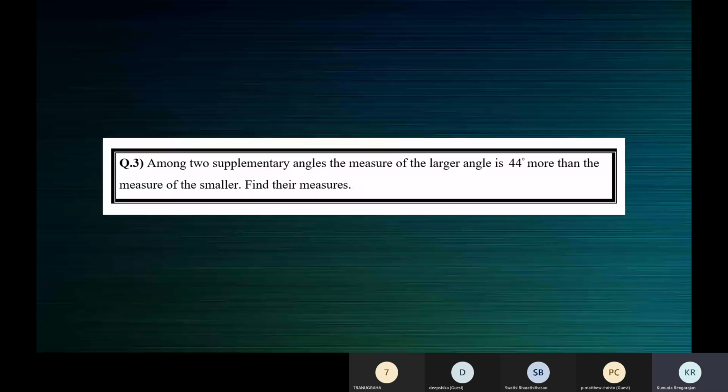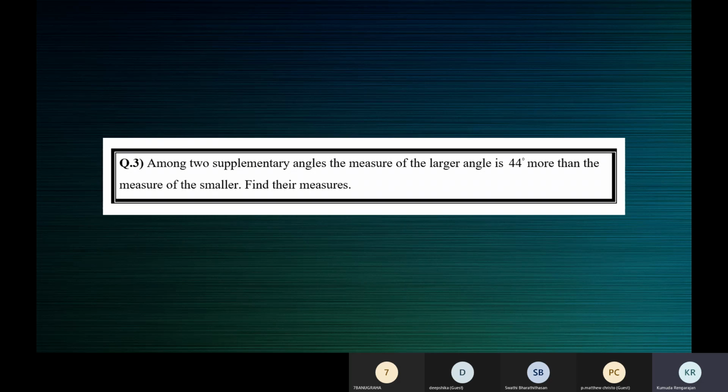Anugraha, if the smaller angle is x, what is the greater angle? Ma'am, x plus 44, ma'am. Only one variable you should use. Swati, the question was for Anugraha.